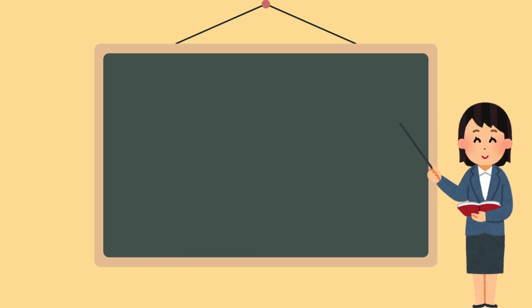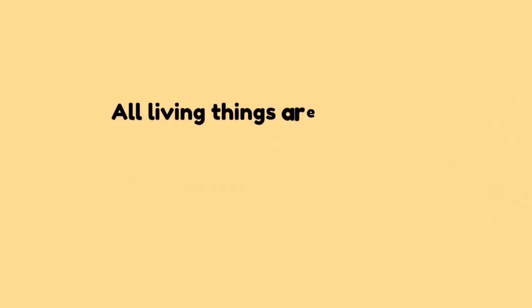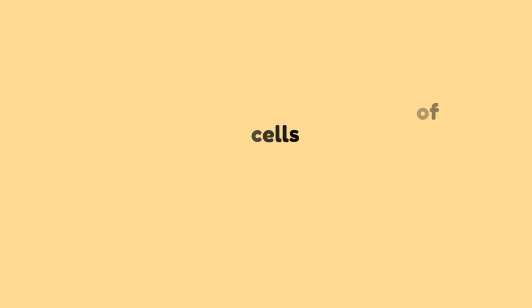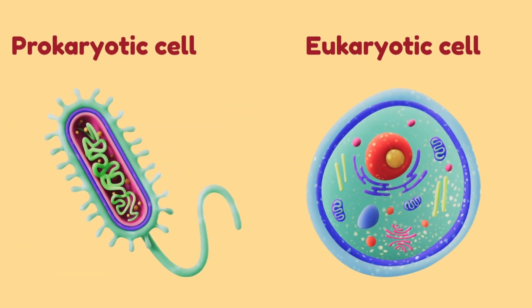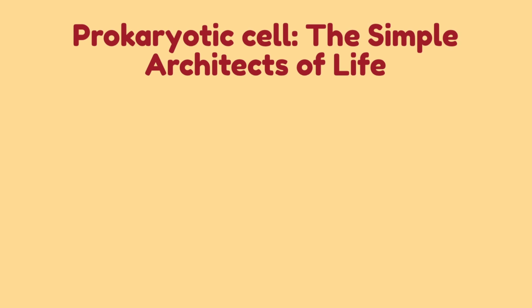Today, we're diving into one of the most fundamental topics in biology, prokaryotic versus eukaryotic cells. Let's start with the basics. All living things are made up of cells. But not all cells are the same. In fact, there are two major types, prokaryotic cell and eukaryotic cell. First we will discuss prokaryotic cell, the simple architects of life.